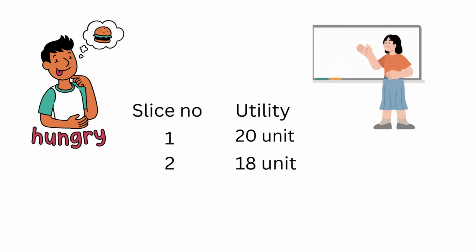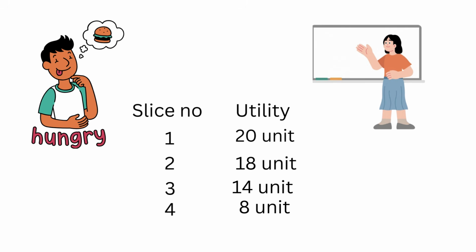Then comes the third slice. At this point, he is already starting to feel full. The third slice still tastes good, but the excitement is lower, so it might give him 14 units of utility. Then the fourth slice might give him only 8 units of utility. So what we see here is something interesting. Each additional slice of pizza gives less satisfaction than the previous one. This extra satisfaction from each additional slice is what economists call marginal utility.